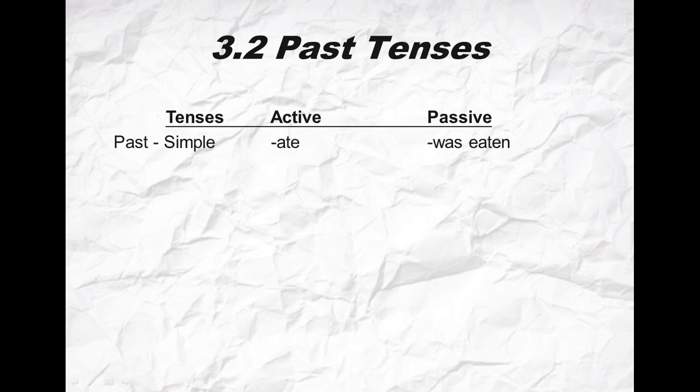Let's move to the second one: past tenses. In the past tenses, we focus on the past simple. As I told you, this is our main target. We are using the second shape of the verb while using the past simple. Do you remember eat, and then the second form ate, and then the third shape is eaten? But be careful, as I told you, that we are going to change the verb to be here from is or are to was or were. Okay, because I told you it's common to use the verb to be in the passive voice.